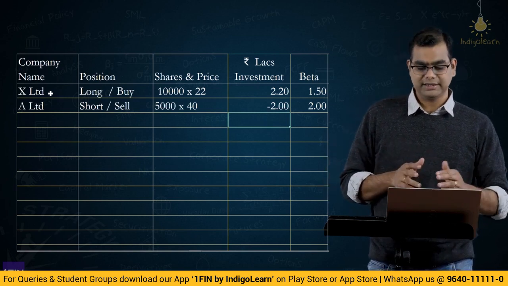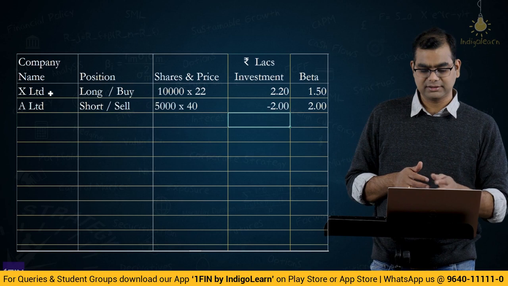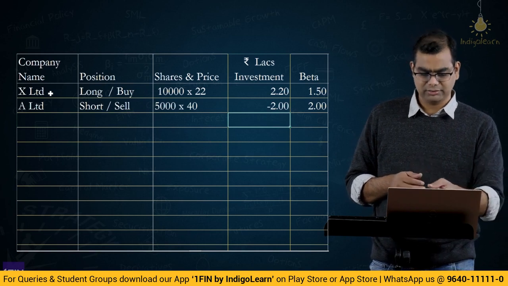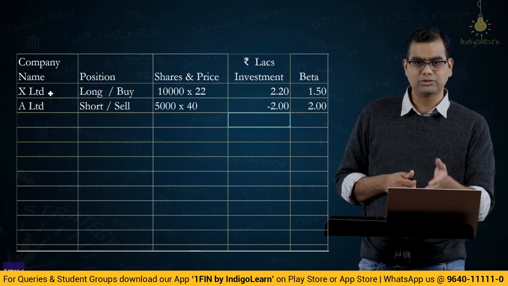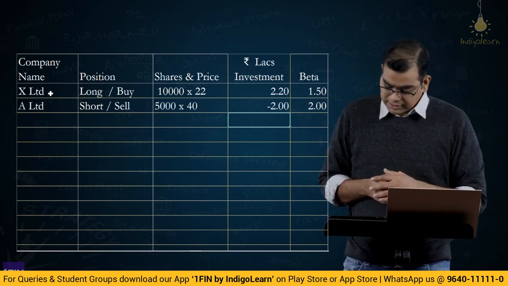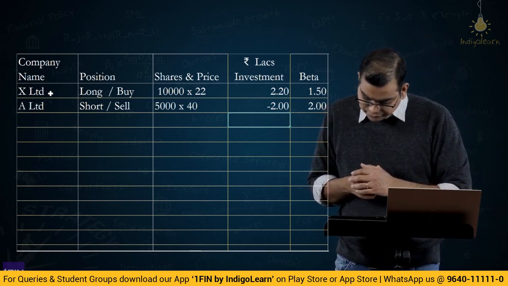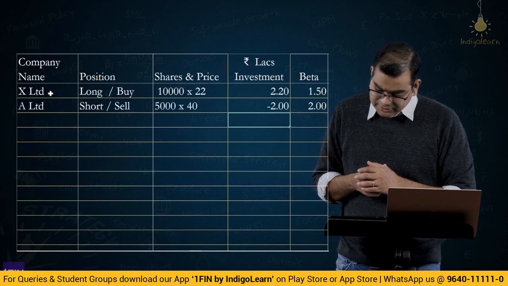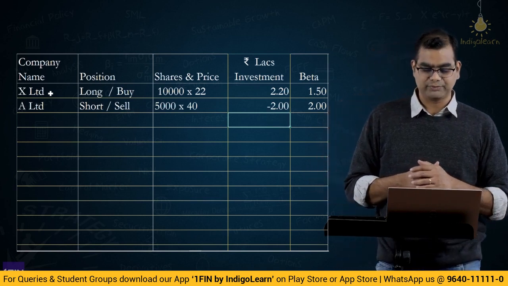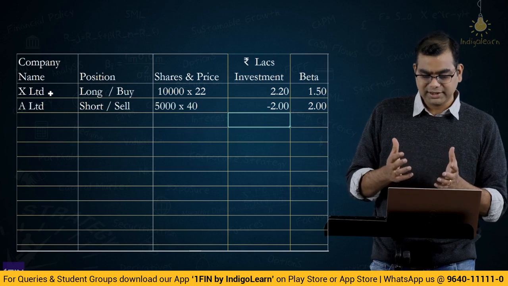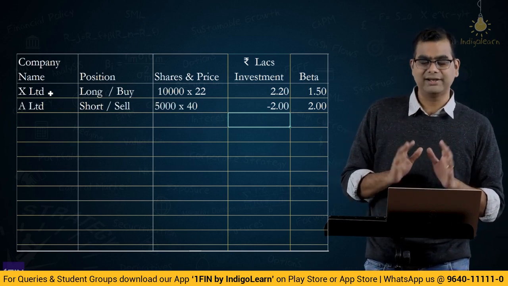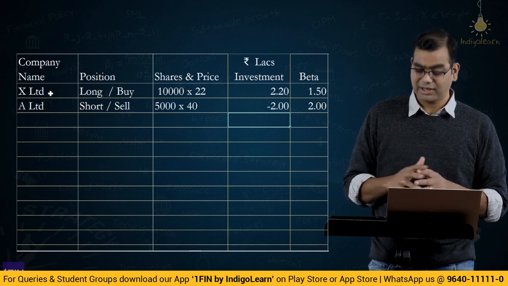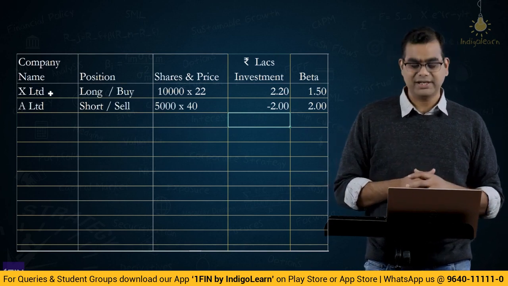What does it mean? See, both of them have different betas, but the portfolio value is given somewhere here. That is 2.2 is positive and he is short at 2. How did he hedge this? He obtains a complete hedge by Nifty futures at 1,000 rupees each. So let's say what is the value of the portfolio and what is the beta of this portfolio. I think if we first calculate that, then we will be able to answer the rest of the issue. So what is the value of the portfolio?